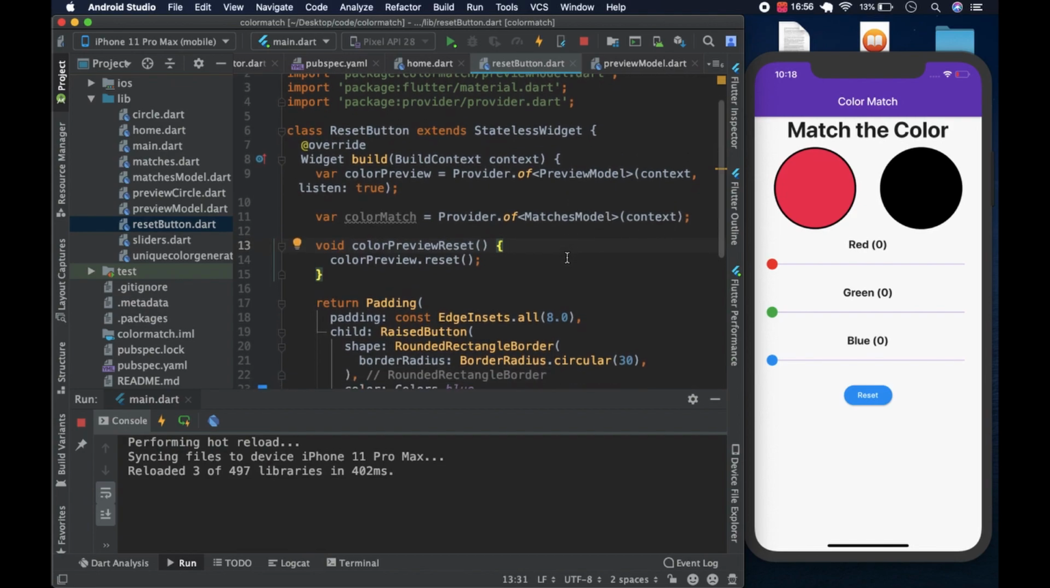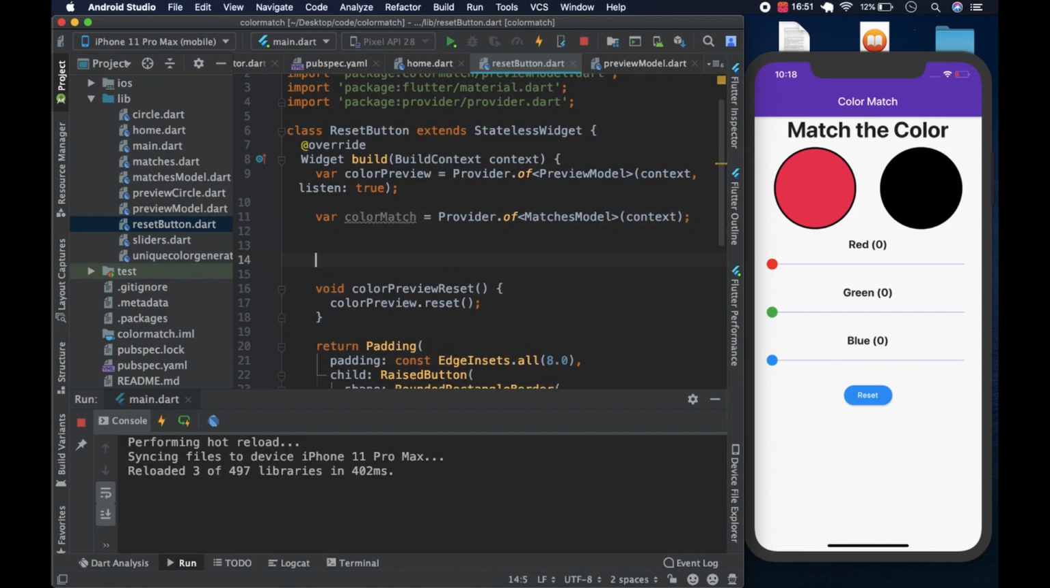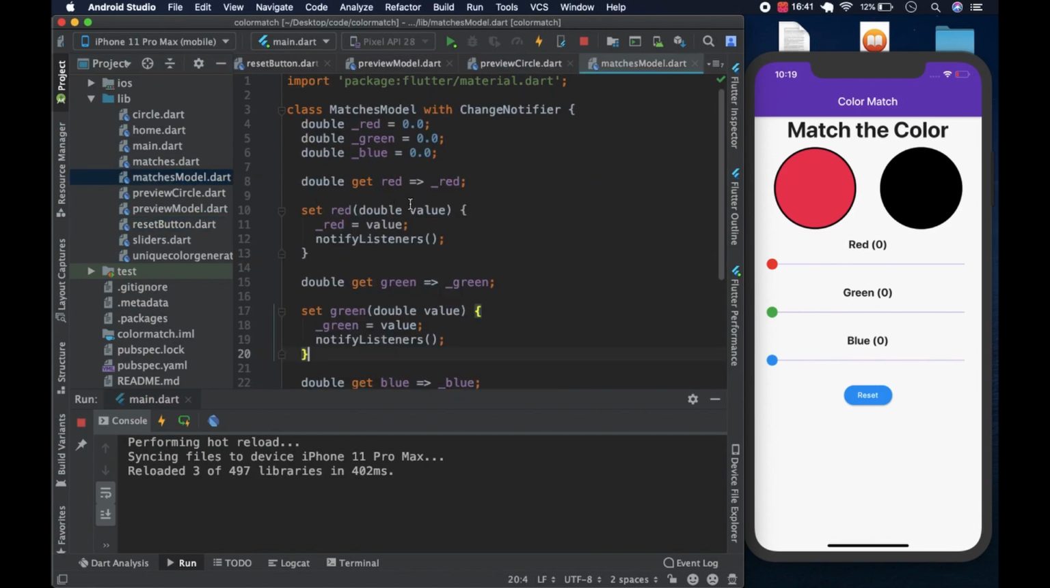Yeah, so the next thing we would need to do after this is have a method for resetting the sliders. Now the sliders, if we go to the matches model, you see red, green, blue. What we need to do, and they're doubles, remember, we need to set the matches back to 0, to the initial state, what they were. So we would have 0.0, 0.0, 0.0, like this.